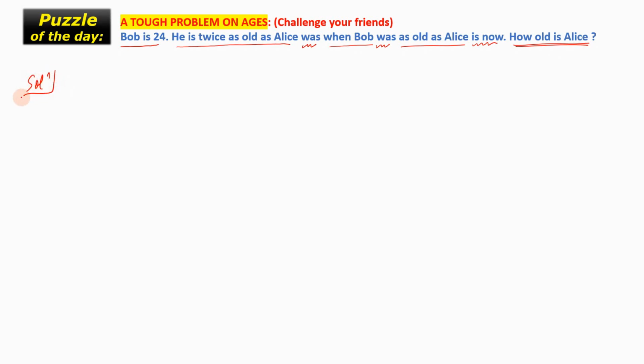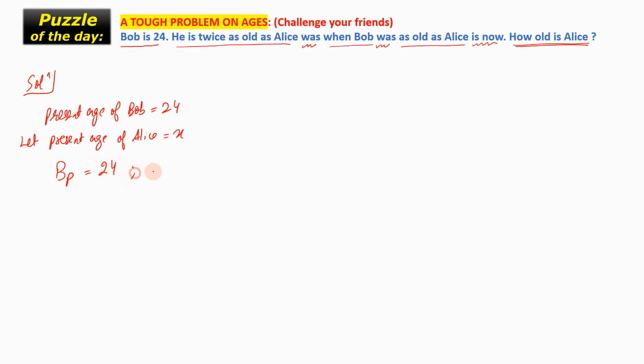So, according to the question, the present age of Bob is 24. Let us suppose that the present age of Alice is equal to x years old. So BP, that is the present age of Bob, is equal to 24, and the present age of Alice, that is AP, is equal to x. Now, the age difference is equal to the age of Bob minus the age of Alice. So age difference, let us denote it by capital D, is equal to 24 minus x.